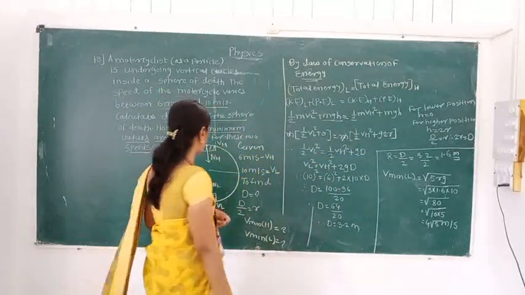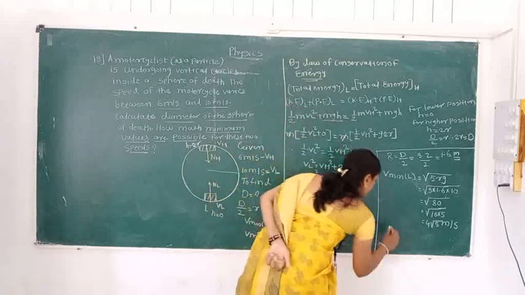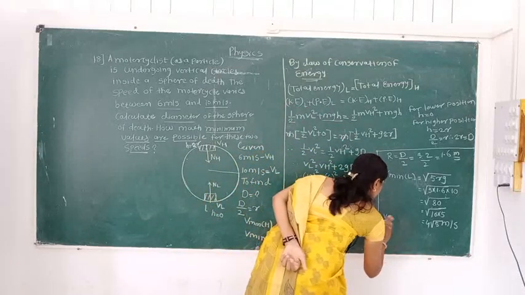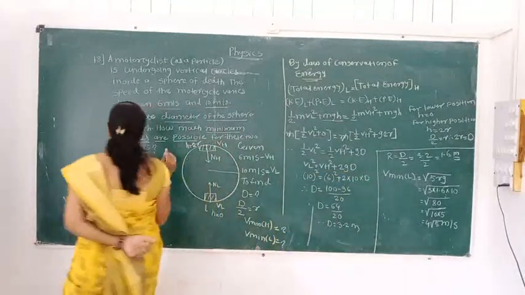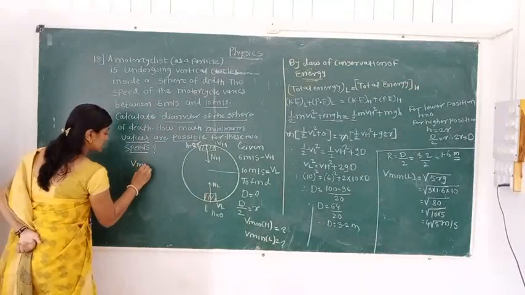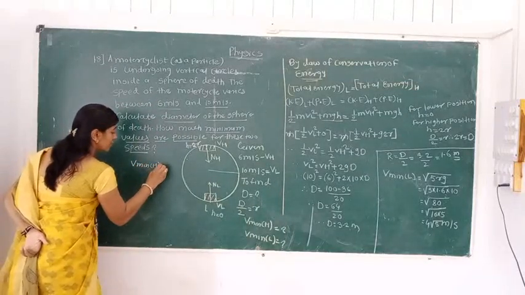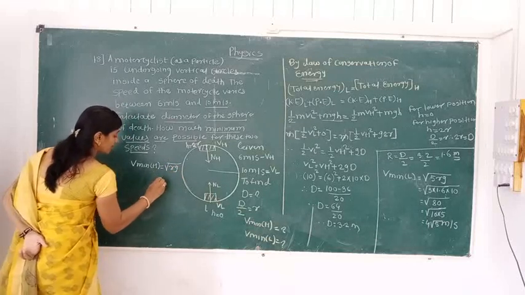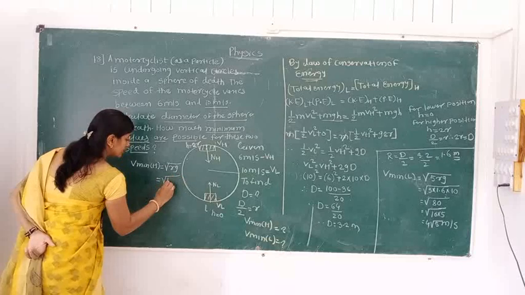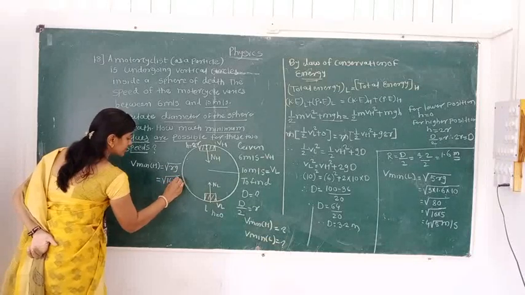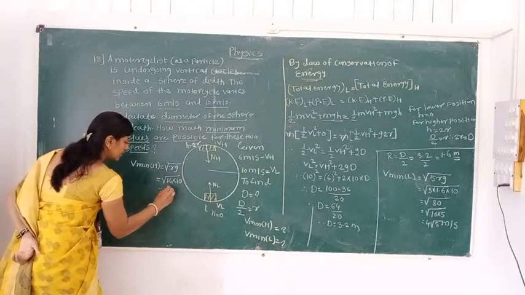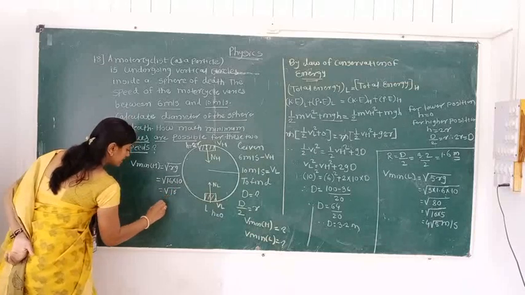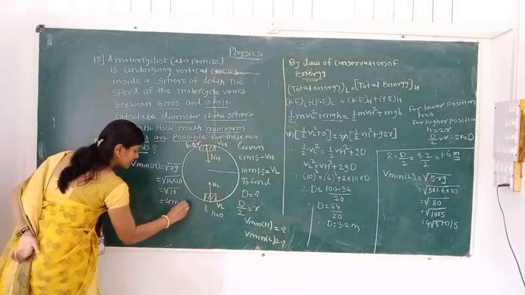Now we have to find out V minimum at the highest position. I will write here V minimum at the highest position. What is the formula? Root rg. Therefore, root of 1.6 into 10, root 16, it is nothing but 4 meter per second.